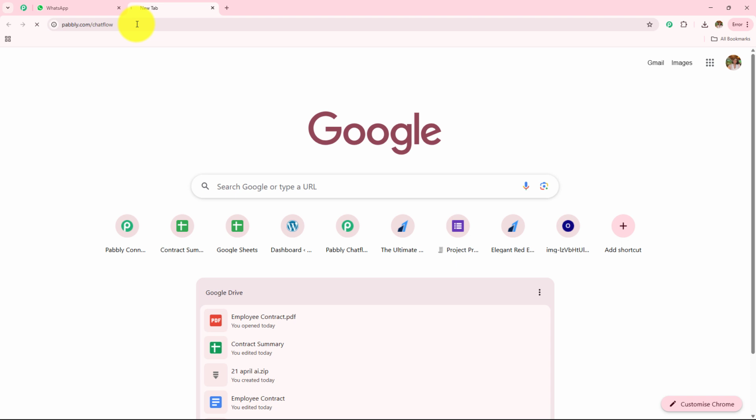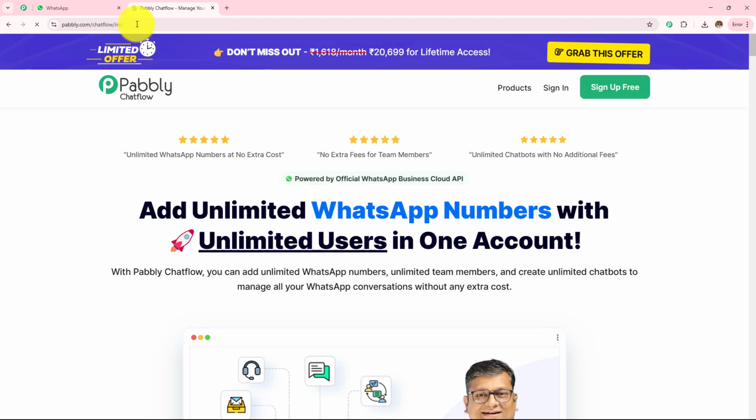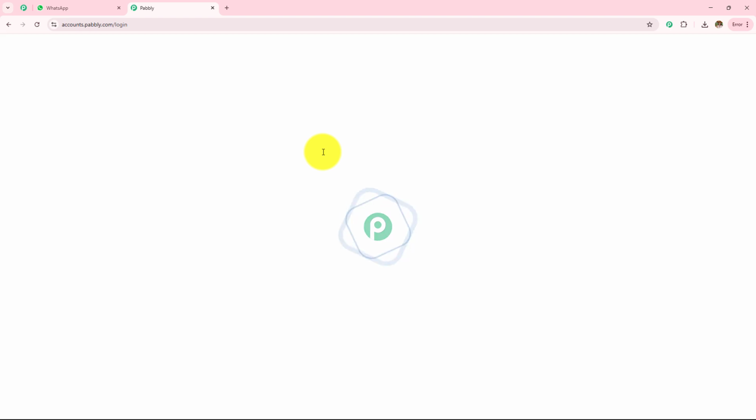www.pabbly.com/chatflow in the browser. Now after browsing this website, we need to sign in to our Pabbly Chatflow account. On the top right corner, you can see two options: sign in and sign up for free. If you are an existing user, click on this sign in, and if you are a new user, click on this sign up for free. As I am an existing user, I'll go with this sign in.